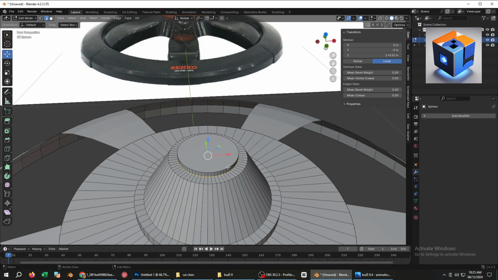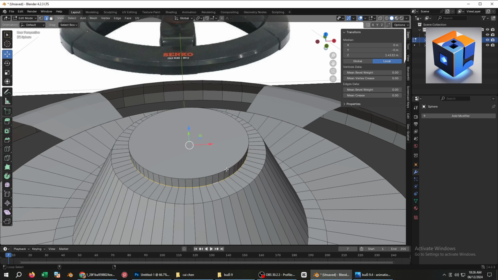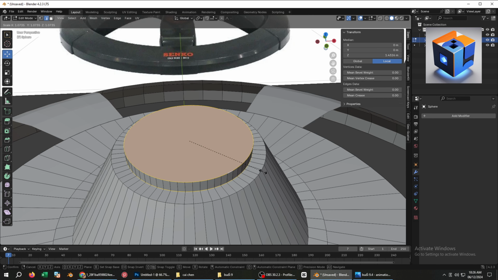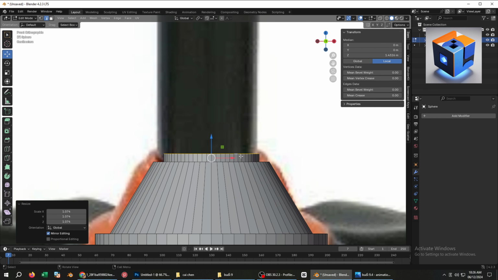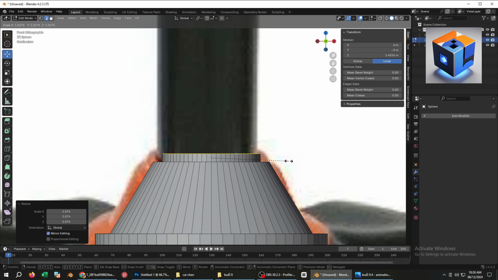Here, I notice that the fan stand is slightly smaller compared to the reference image. So, I'll select the edge loops at the top and bottom. Then scale them up or down slightly. After that, I'll use the Move tool to adjust the height to match the reference image. This step is quite simple.